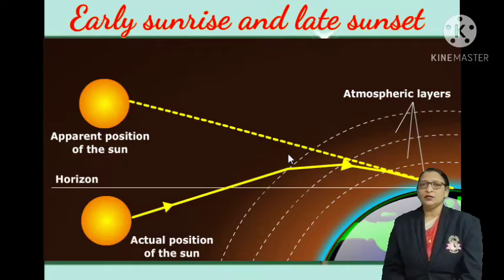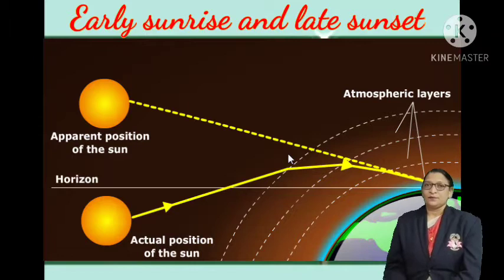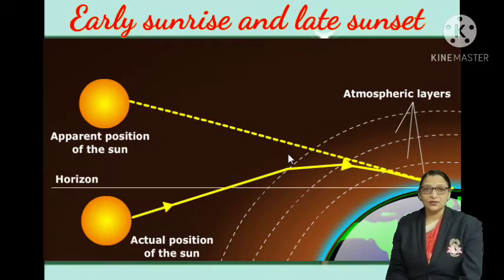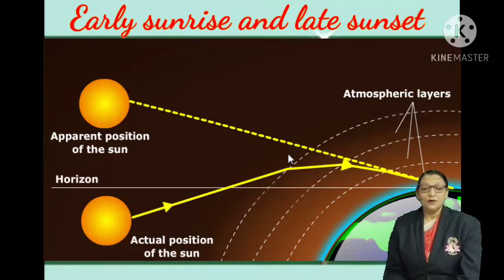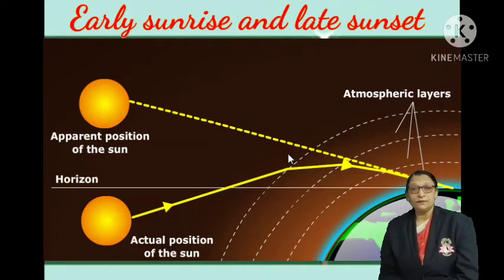Sometimes we see a very wonderful, colorful morning as well as evening. How does this take place? What is the reason behind it? Let us discuss. So, early sunrise and late sunset. Before sunrise and after sunset, we see some reddish color in the sky. This is nothing but the effect of refraction of sunlight.